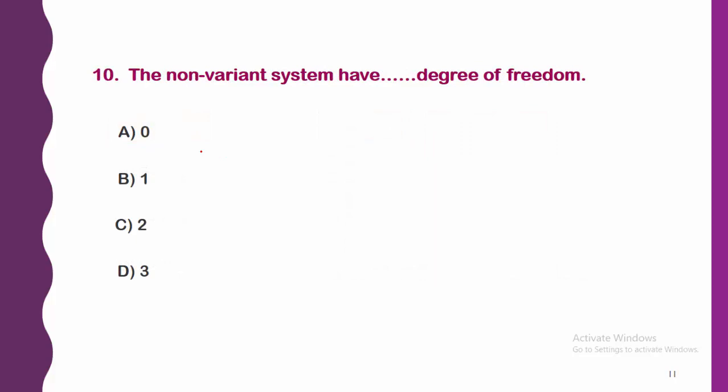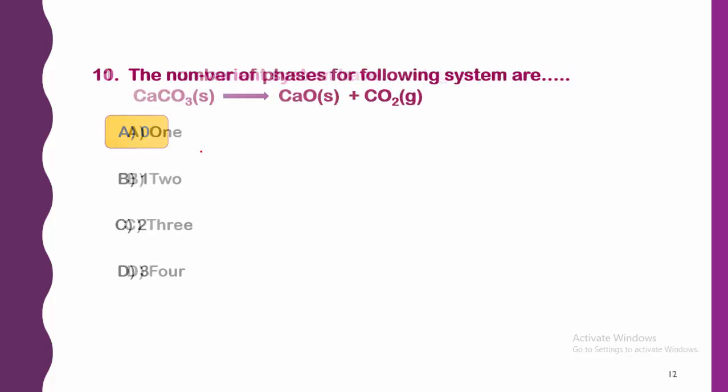Next question. The non-variant system has a dash degree of freedom. As I told you before, a non-variant system and an invariant system are both the same. The degree of freedom is 0. The options given are 0, 1, 2, 3. So the right answer is option A, a non-variant system has 0 degrees of freedom.